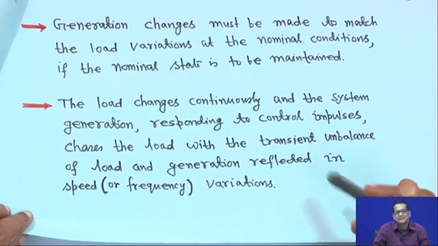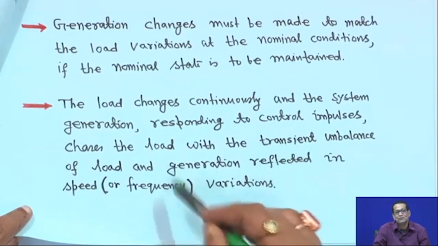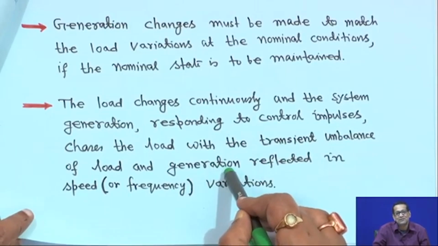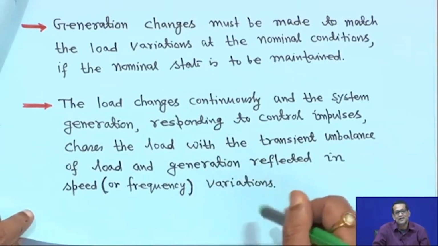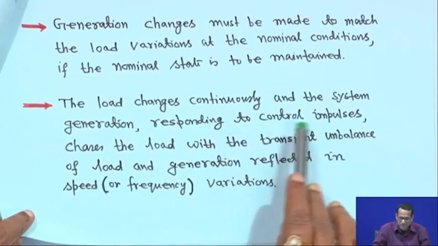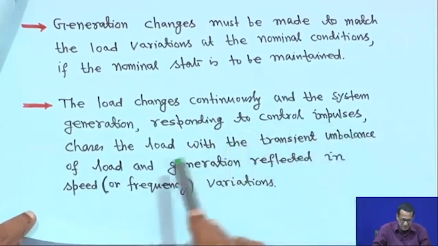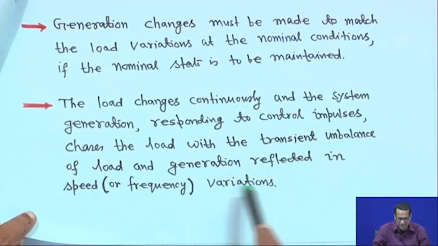for generation increase or decrease, something you have to check, right. So, the signal will go to that, because you have a speed governing system, and accordingly you have to adjust the generation to match the load. That is why, responding to the control impulses, later I will come, the generator chases the load, with the transient imbalance of load and generation reflected in speed or frequency variation.